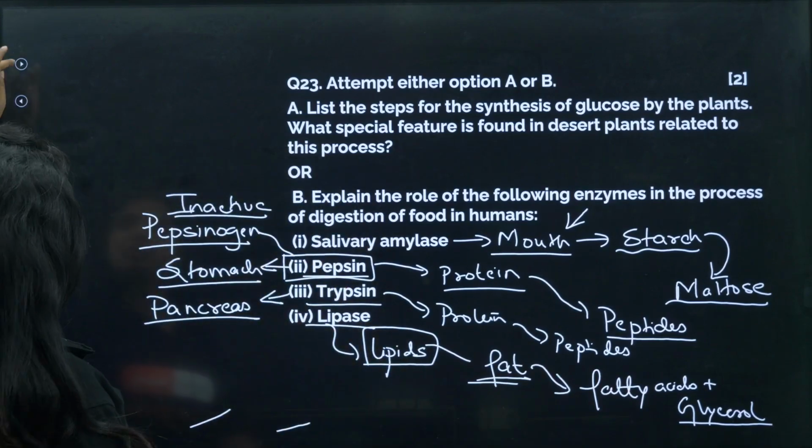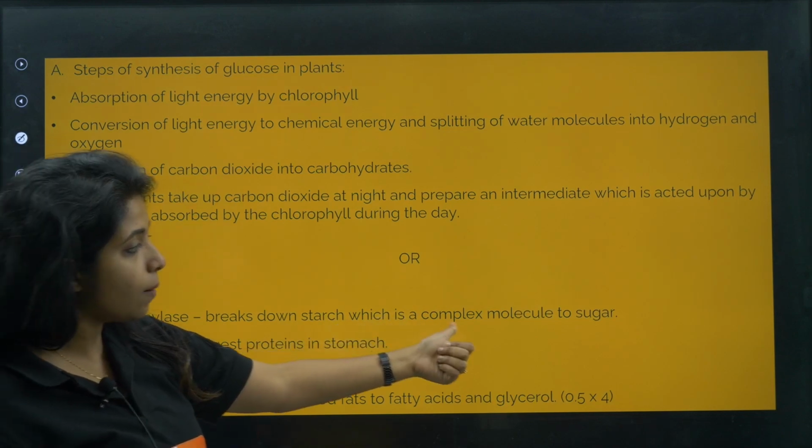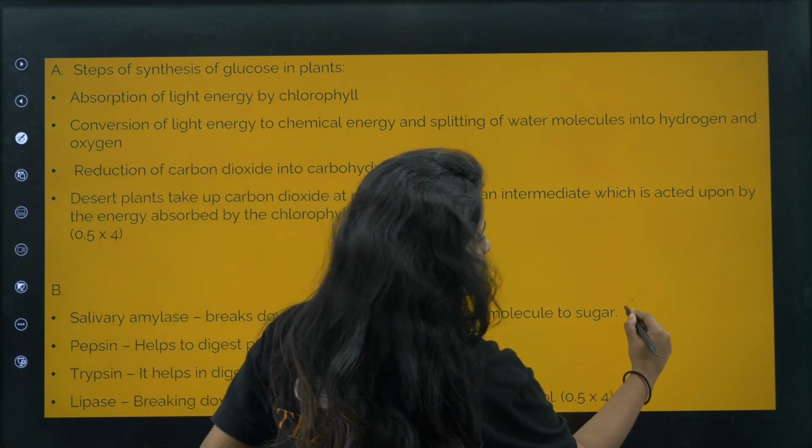Now let's just see the answer, how it is given in the marking scheme. Okay, salivary amylase breaks down starch, which is a complex molecule, to sugar. What sugar, my dear children? It is maltose.